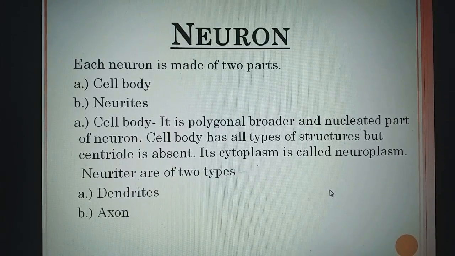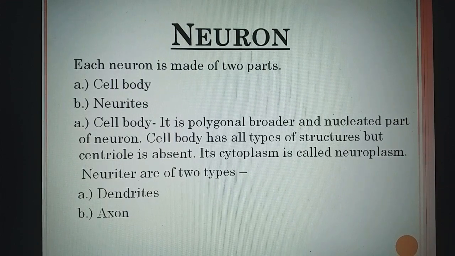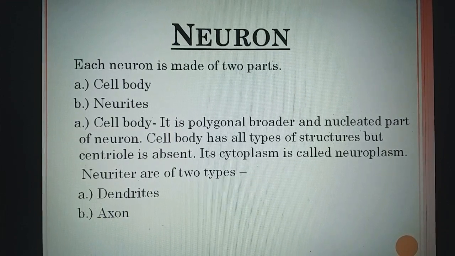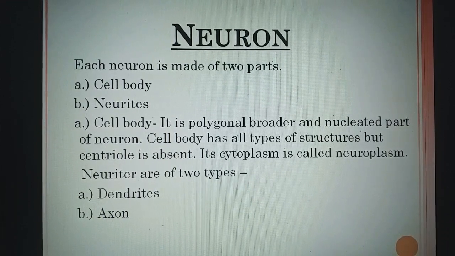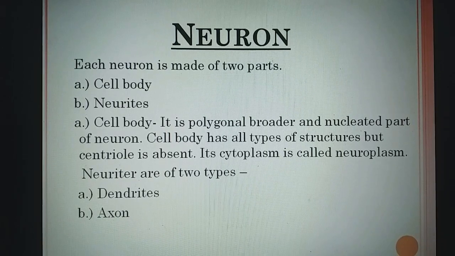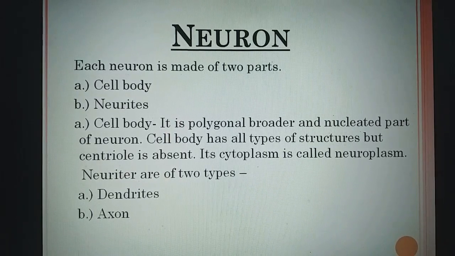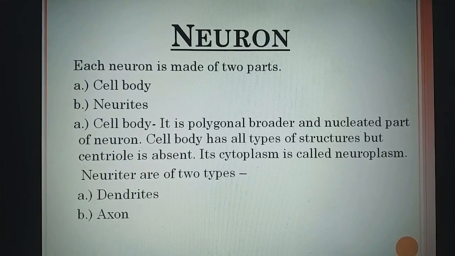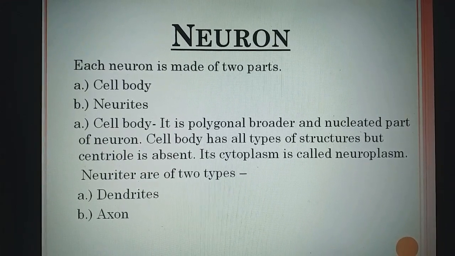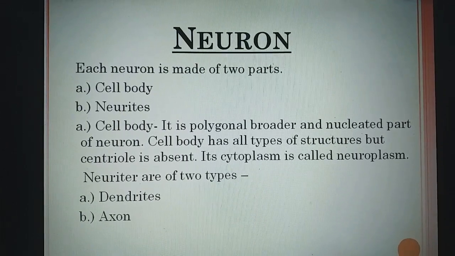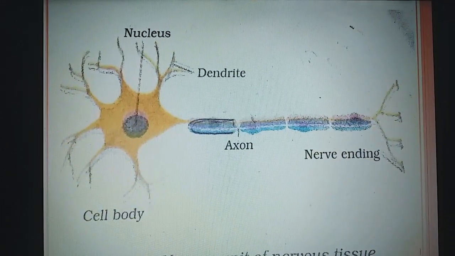It also contains cytoplasm, but here this cytoplasm is known as the neuroplasm. Neurites are of two types, that is the dendrites and axon. So children, neuron has two parts, that is the cell body and neurite. Cell body is the main body of the neuron, and neurite contains two parts, that is the dendrite and axon.